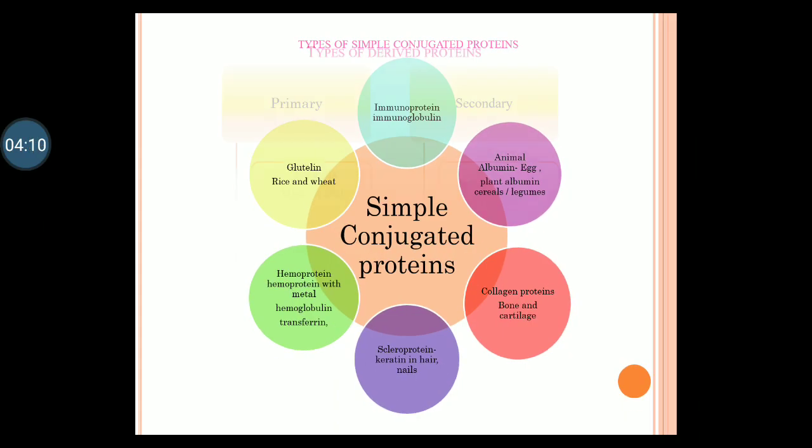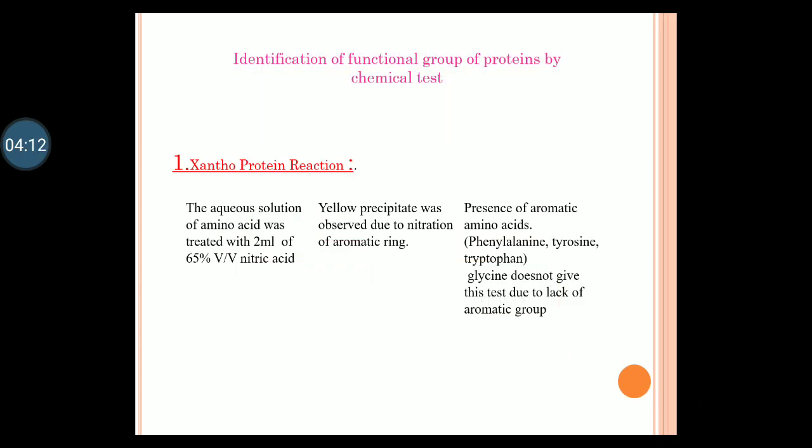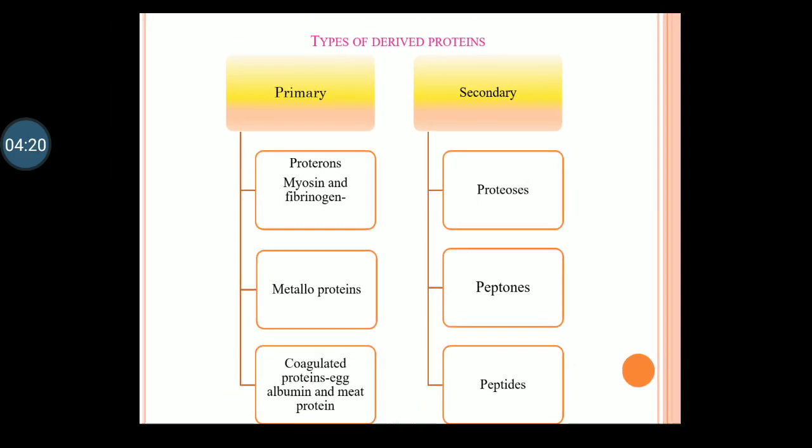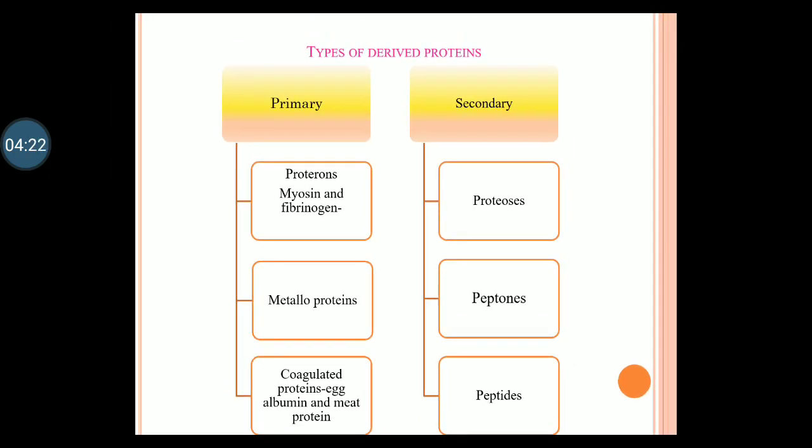Coming to the derived proteins, there are two different types: primary derived proteins and secondary derived proteins. The primary proteins include proteans, myosin, fibrinogen, metalloprotein, for example hemoglobin, and coagulated protein, for example egg albumin and meat protein. Coming to the secondary derived proteins, they are called proteoses, peptones and peptides. They are somewhat complex in nature. Apart from amino acids, they contain some other functional groups also.